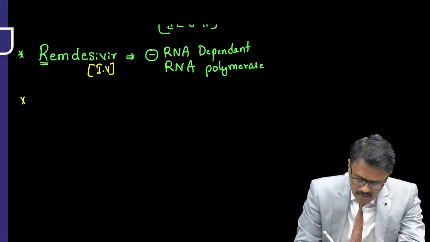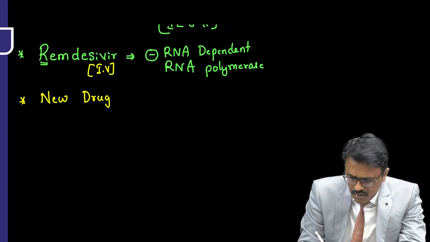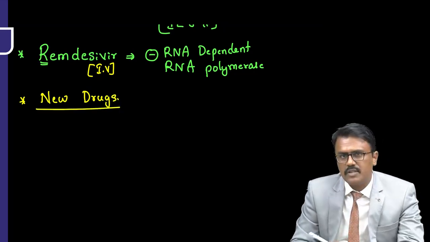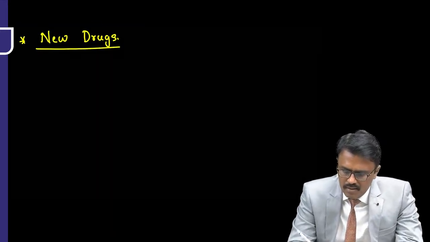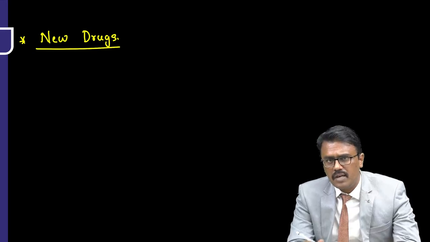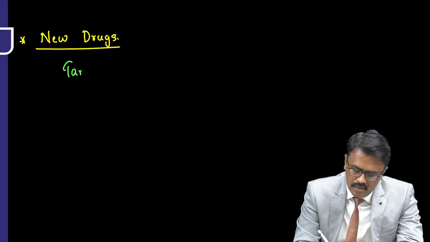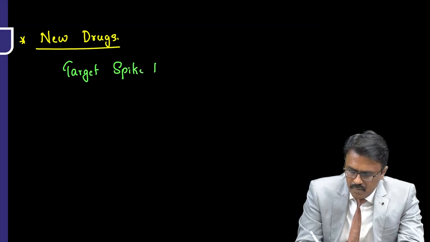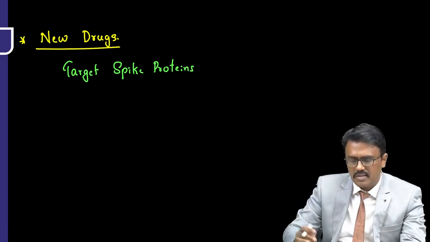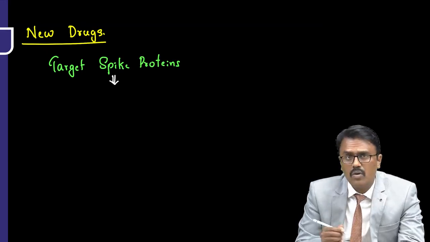Now, what are the new drugs which have appeared for COVID-19? Are there any new drugs for this? Very important point. We know that the spike protein is the one which provides attachment and the virus enters the cell. So, the drugs which target the spike proteins, if you block the spike proteins, you can prevent them infecting newer cells. What are the drugs which target this? They are monoclonal antibodies.